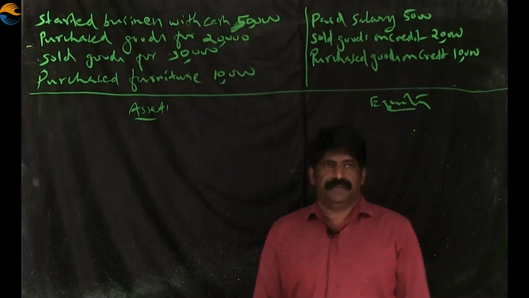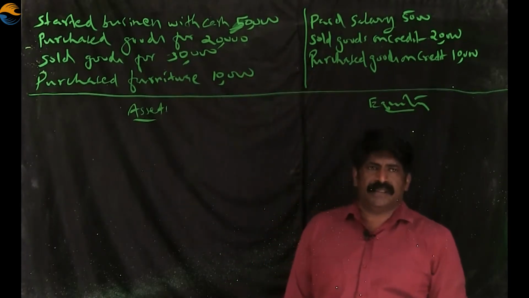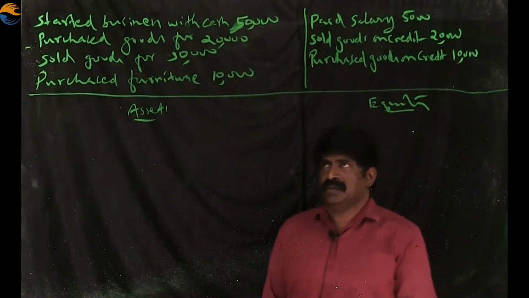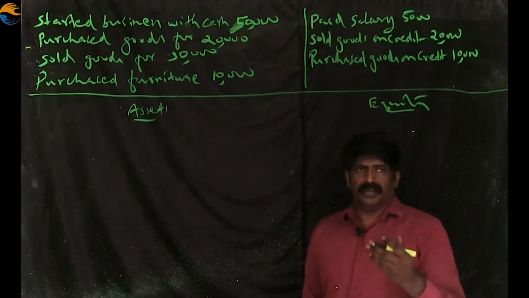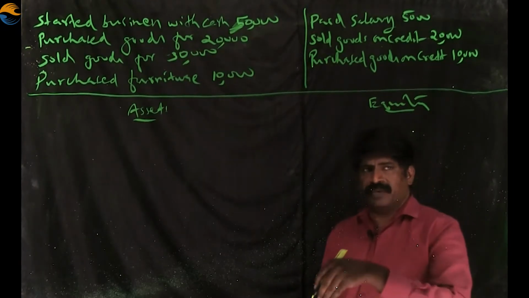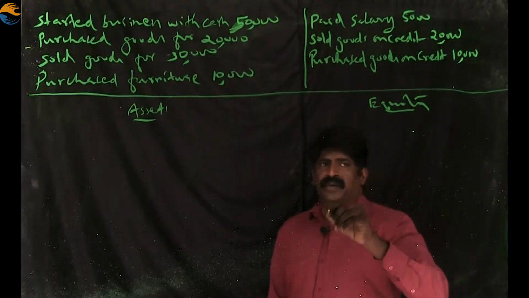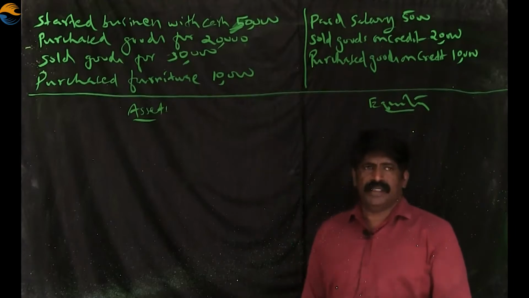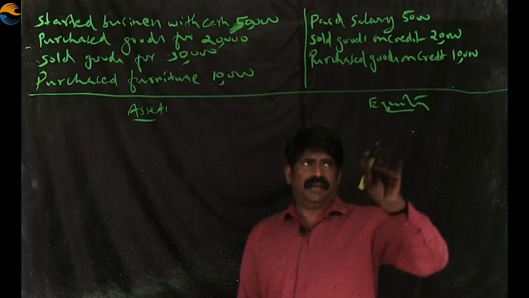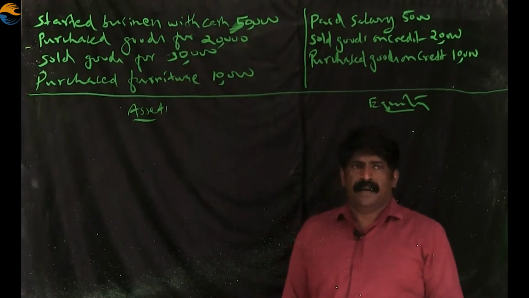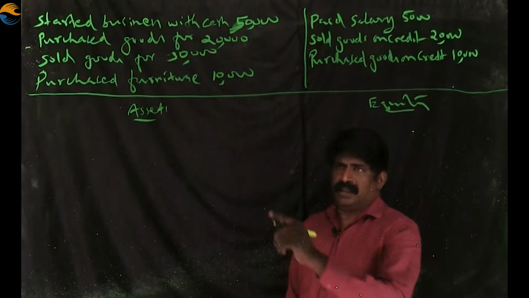Now we can solve a question. This is a question which consists of 7 transactions. I read this question now. The first transaction is: started business with cash 50,000. The business is starting by investing 50,000 in it. So the accounting elements here: one is capital. Capital is called equity, and when it was introduced into the business, there will be cash in the business. It is called assets.